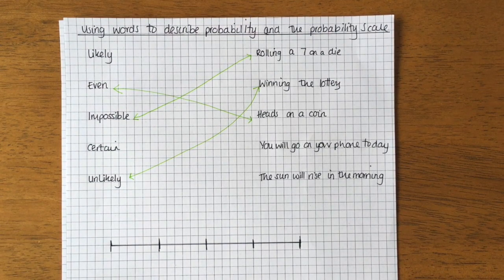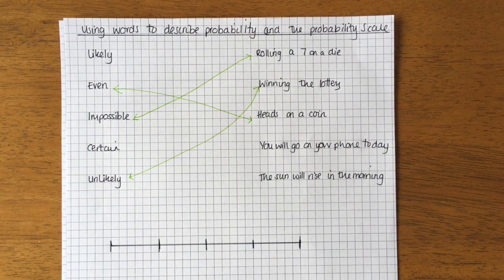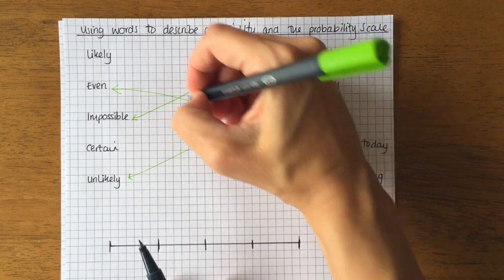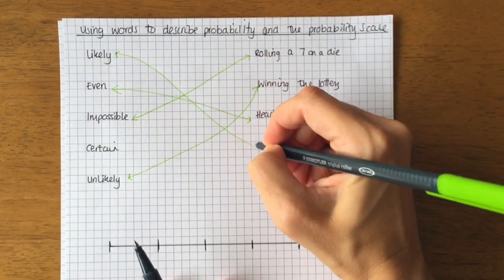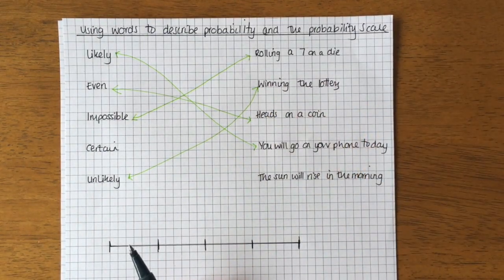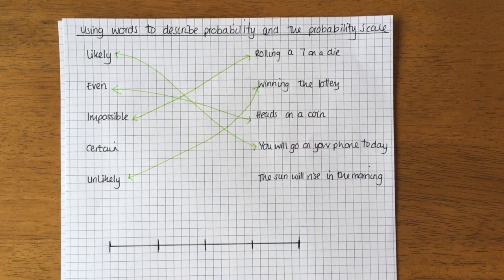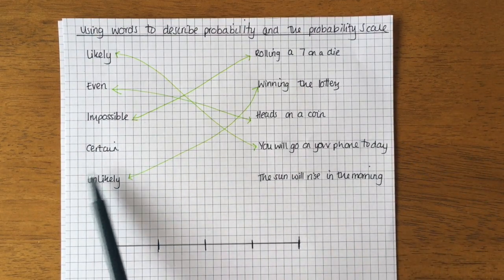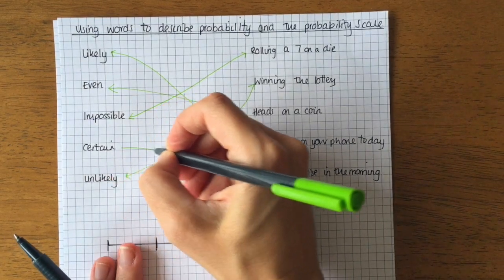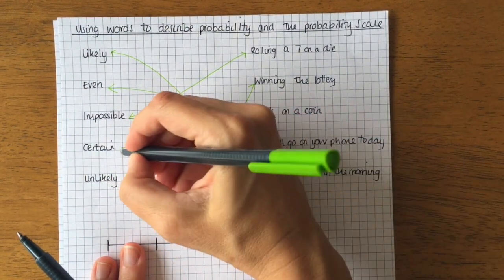Okay, all right, the next one. You will go on your phone today. Now, some of you might decide that that's certain because it's definitely going to happen. However, it's probably just very likely. So I've chosen this one as the likely one. Something could happen where you might not actually go on your phone, but you never know. And the last one then, so this is going to be our certain: the sun will rise in the morning. Yes, it will. So that is our certain chance.